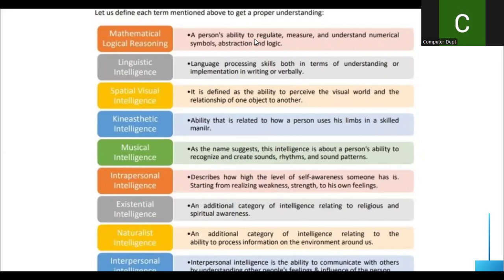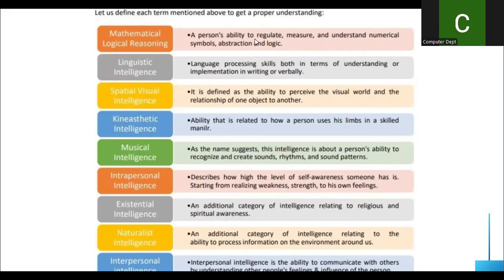All these people come under spatial visual intelligence. Kinetic intelligence means the ability to relate how a person uses his limbs in a skilled manner. So the example will be a sports person, and you can take the famous sports persons or anything. And musical intelligence, as the name suggests, is the person's ability to recognize and create sounds, rhythms and sound patterns. The examples are the famous music directors, the lyric writers, and the famous singers, who come under this musical intelligence.